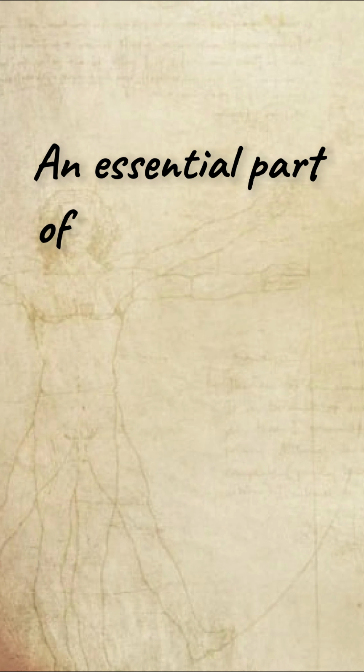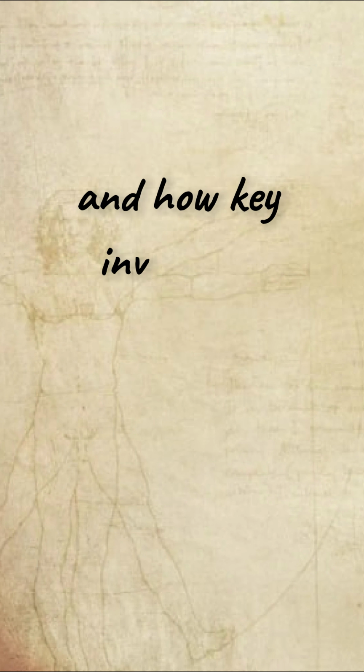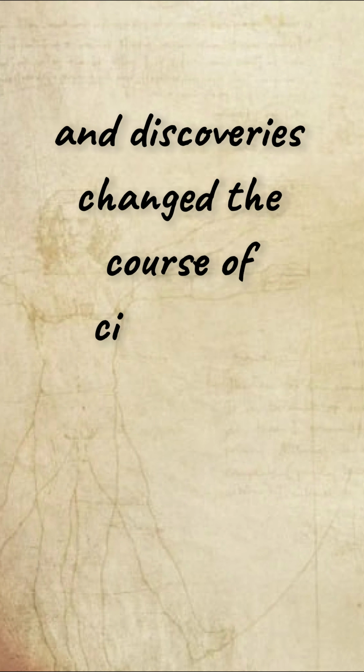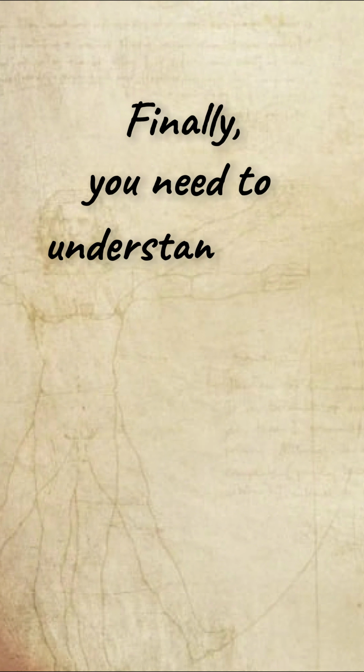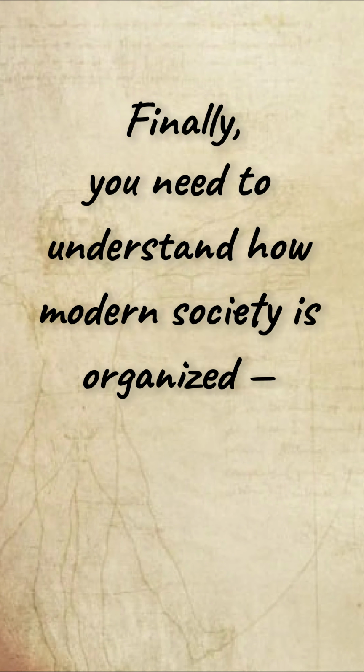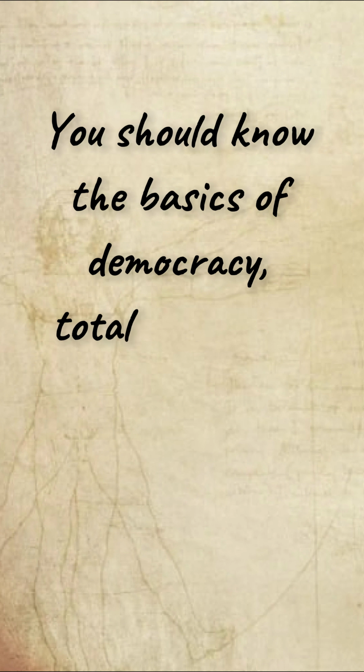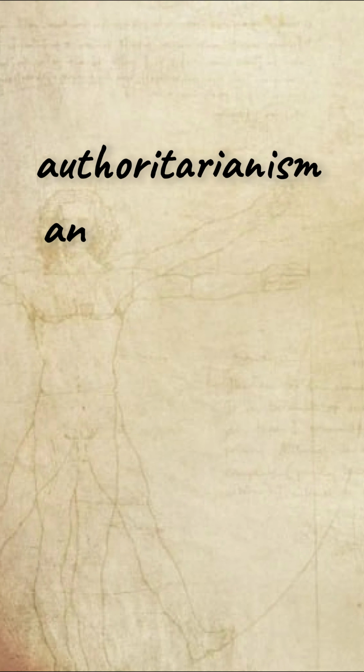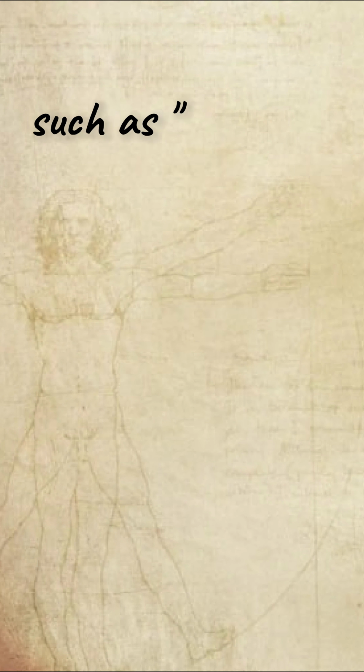An essential part of understanding humanity is knowing the major events in human history and how key inventions and discoveries changed the course of civilization. Finally, you need to understand how modern society is organized, the history of its formation, and the different types of social and political systems. You should know the basics of democracy, totalitarianism, authoritarianism, and other forms of governance. You should also understand the foundations of economics and be familiar with key terms that define worldviews and ideologies, such as liberal, cosmopolitan, patriot, and others.